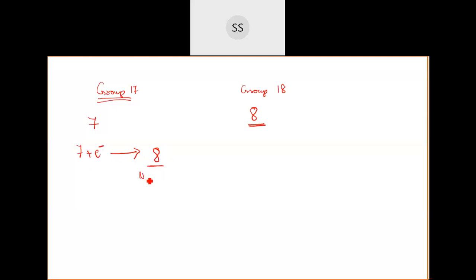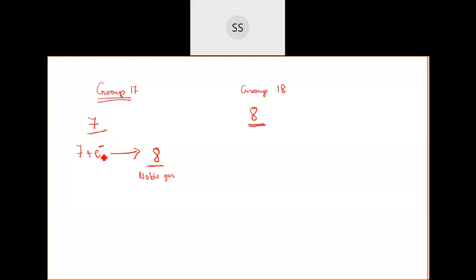So they will attain a noble gas configuration by receiving that 1 electron. They will make a bond with that electron very easily, because they want it. When you create a bond between anything, you are doing some work to make that. For example, if you want to achieve something, you will do work to achieve that.